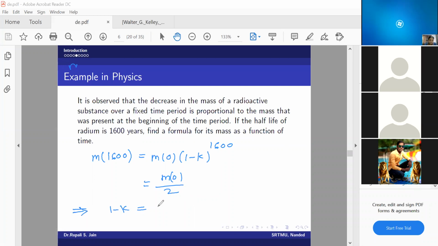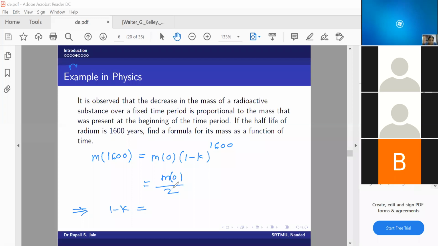1 minus k. Here m at 0, 1 minus k raised to 1600, here m at 0 by 2. So what should be my 1 minus k? m at 0 will cancel because mass is non-zero, right?